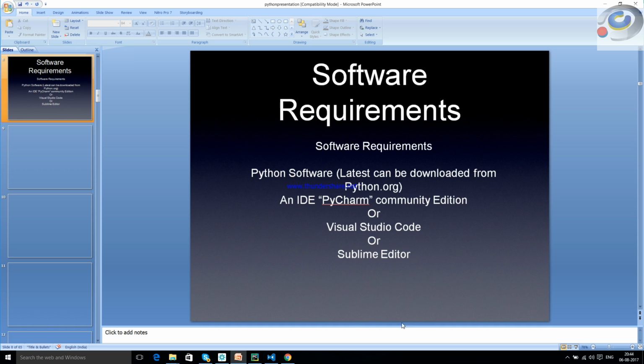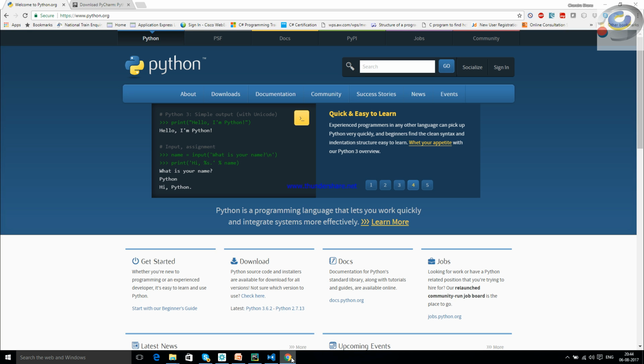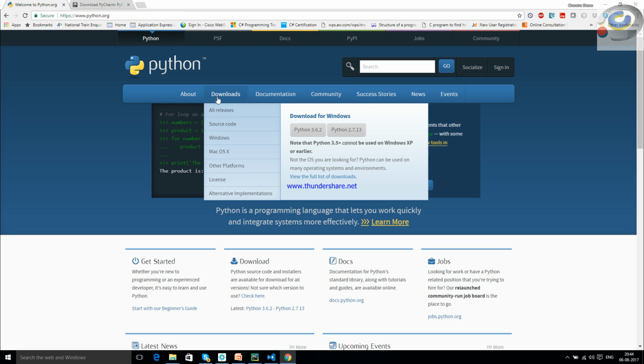So I'm just going to show you where to download and how to get it. Yes, this is the website that we all need to download Python. Python.org is the thing that we just need to click on, and here it is. The latest one that we've got is 3.6.2, and this is for Windows.